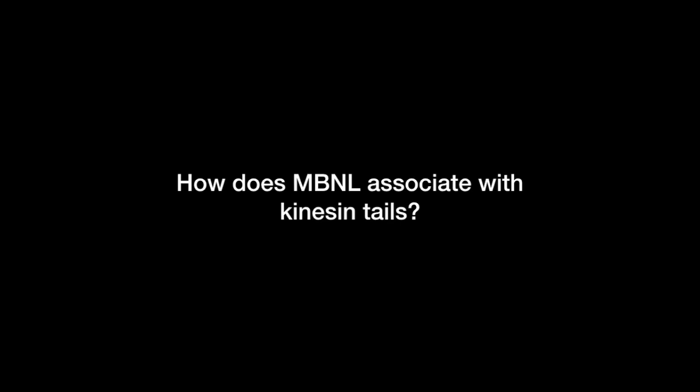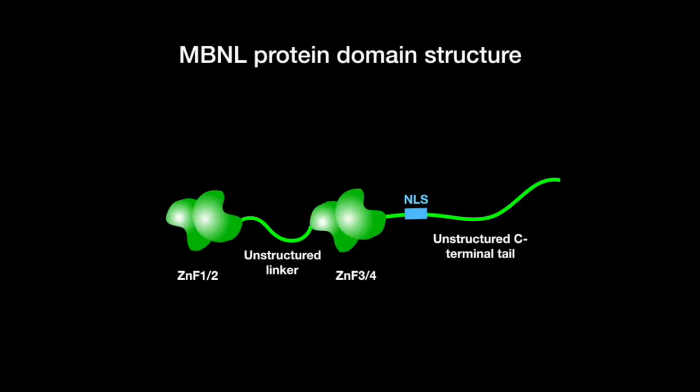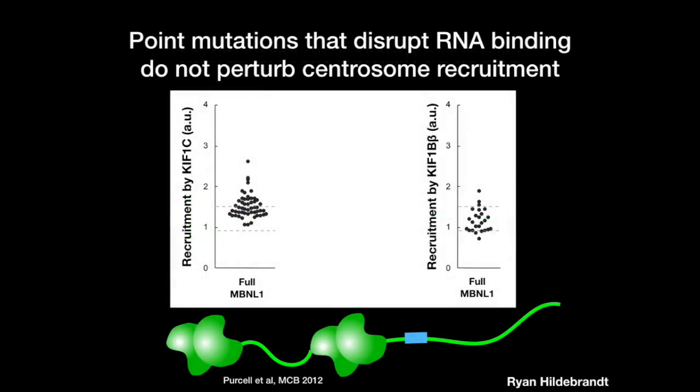Thanks, Gary. So we wanted to know exactly how muscleblind associates with kinesin tails. The protein domain structure of muscleblind is quite well understood. There are two pairs of zinc fingers separated by an unstructured linker, and an unstructured C-terminal tail that contains one or two nuclear localization sequences. Using the quantitative centrosome recruitment assay, Ryan saw that full muscleblind protein can be effectively recruited by KIF1C and not by KIF1B beta. The work of Andy Berglund, my colleague, has shown that specific mutations can be made to the zinc fingers to prevent their RNA binding activity, yet not disrupt their ability to fold into zinc fingers.